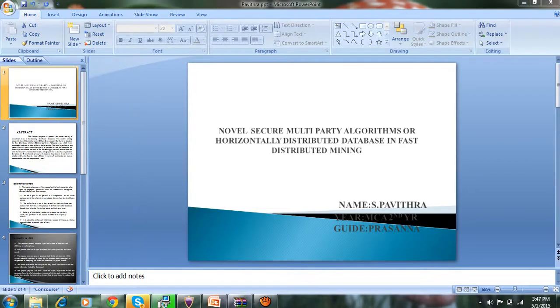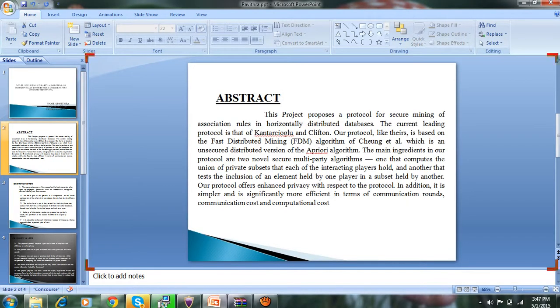This is my project: Novel secure multi-party algorithms for horizontally distributed database in fast distributed mining. This is my project title. Then the abstract: this project proposes a protocol for secure mining of association rules in horizontally distributed databases. The current leading protocol is that of Kantarcioglu and Clifton.